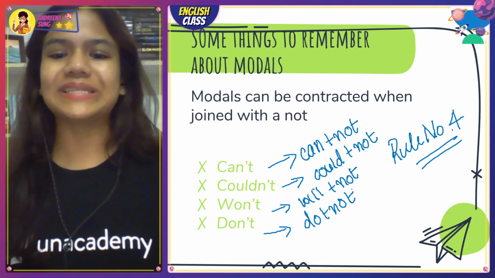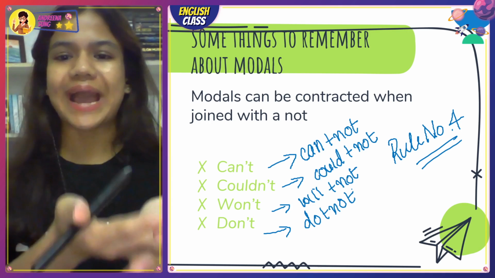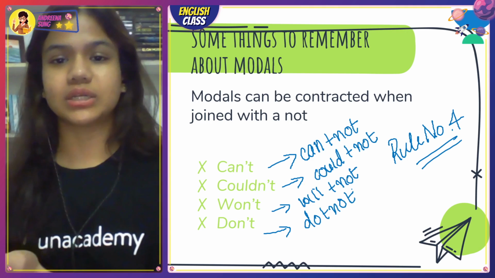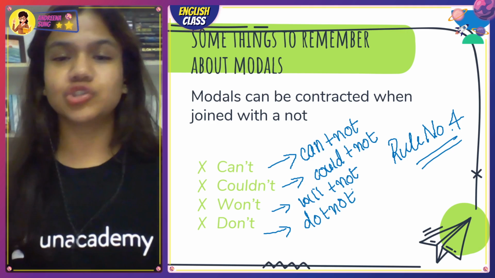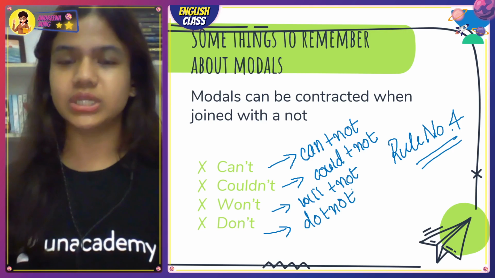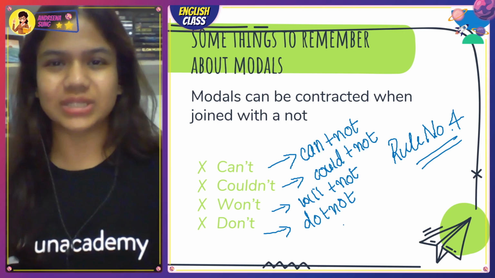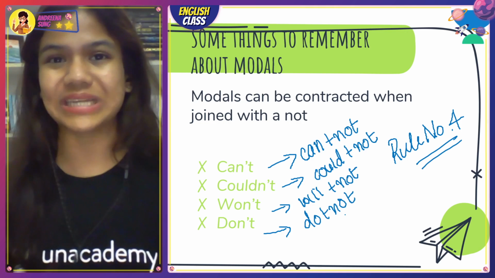Ta-da. So it basically says modals can be contracted when joined with a not. When can joins with not, it becomes can't. When could joins with not, it becomes couldn't. When would joins with not, it becomes wouldn't. When should joins with not, it becomes shouldn't. I know I sound kind of extremely stupid saying this on the internet, but it's important to explain.